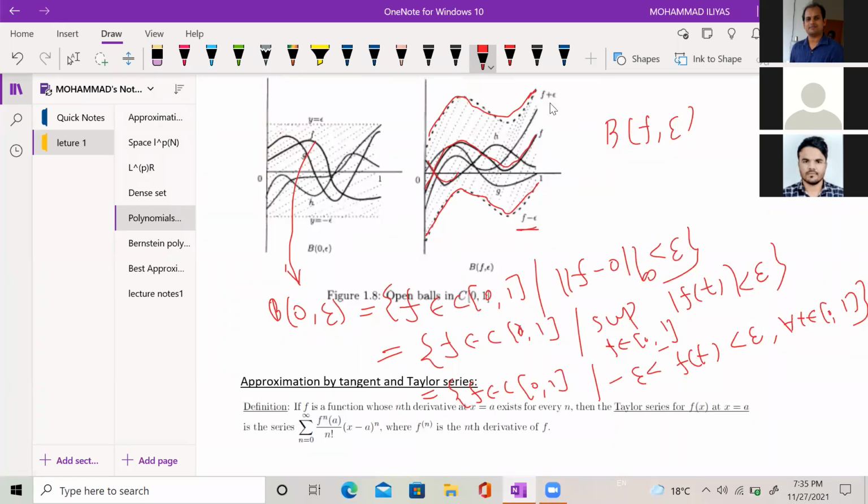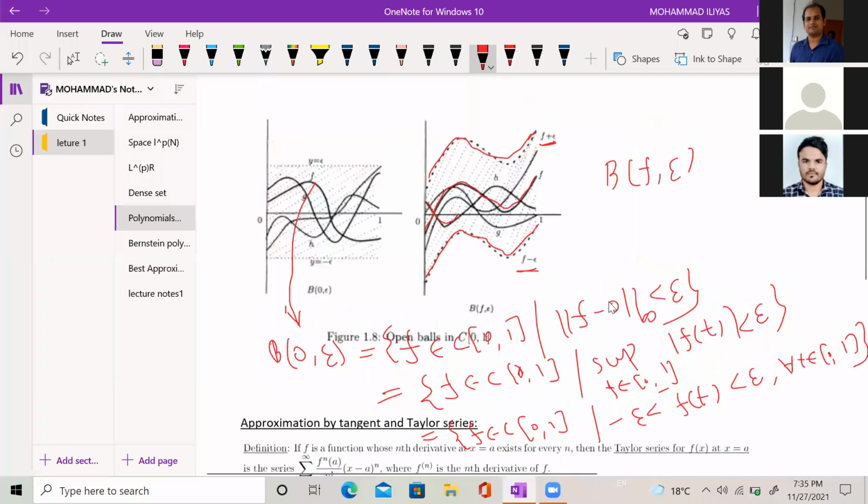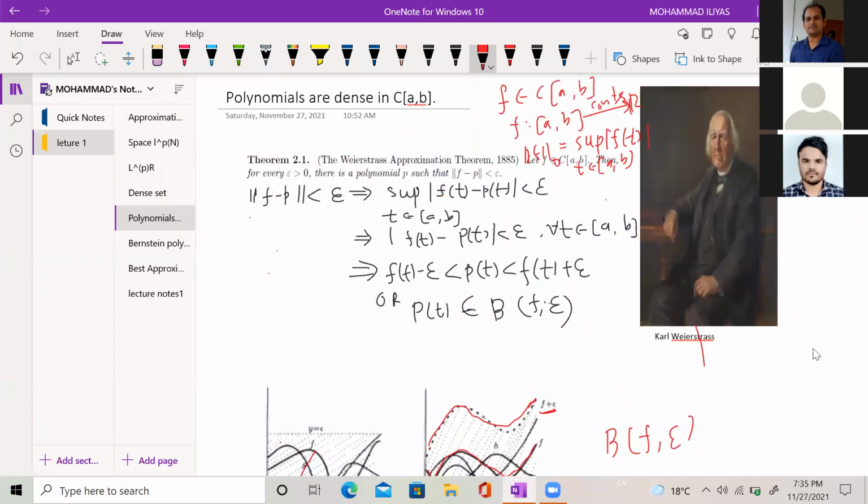and F plus epsilon. So the Weierstrass approximation theorem says that if you take any continuous function on a closed interval AB, suppose this is the closed interval AB, and this is our continuous function.